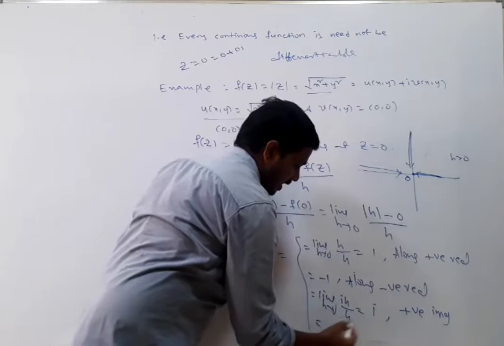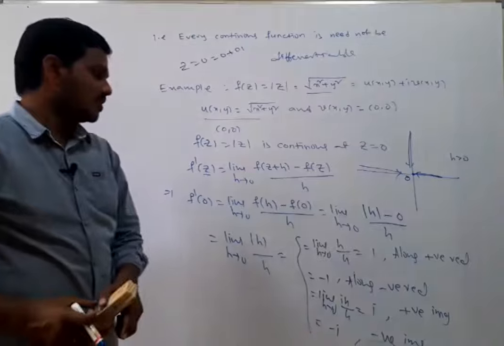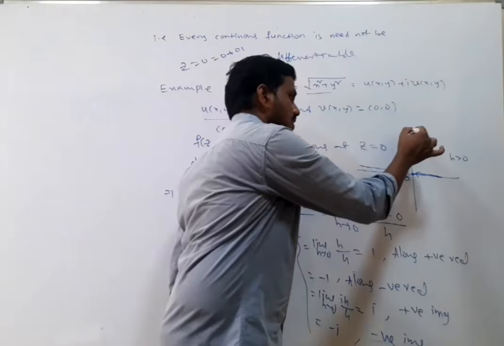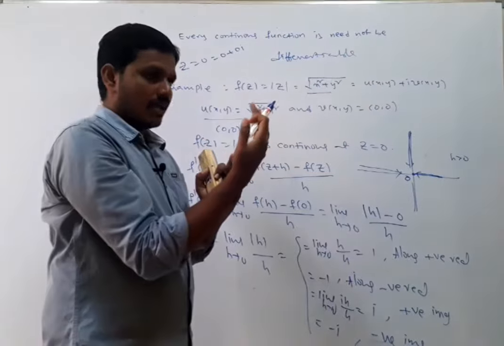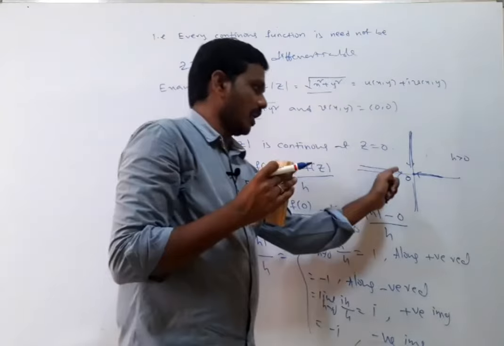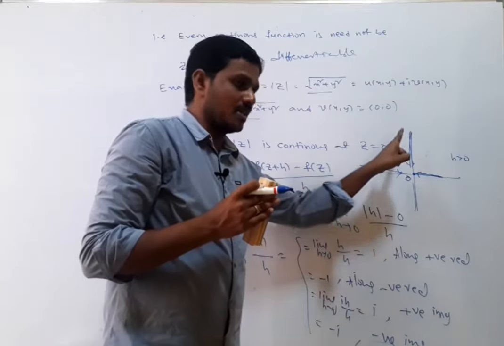Along the negative imaginary axis, it is minus i. Now, how many limits do we have? We considered only four directions: positive real axis, negative real axis, positive imaginary axis, and negative imaginary axis.